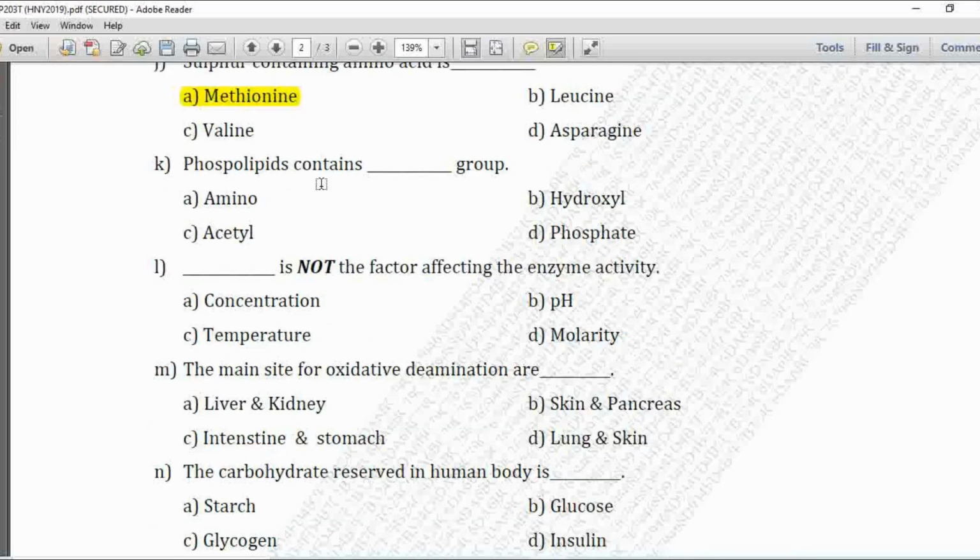Next MCQ, phospholipids contains dash dash group. Option A is amino group, B is hydroxyl group, C is acetyl group, and D is phosphate group. So phospholipids contains phosphate group. So option D is correct.